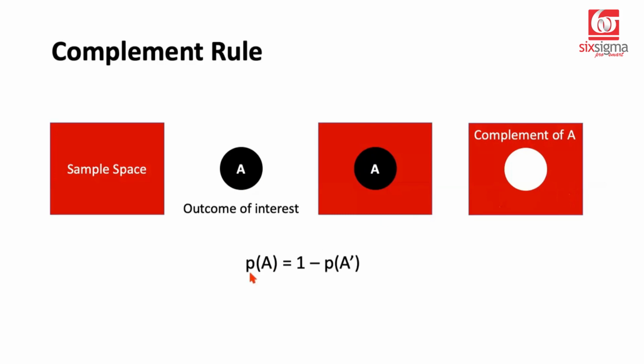Or in other words, we can say probability of an event A is equal to 1 minus the probability of A's complement. So this prime sign here, which we can read as A prime, is representing the complement event. If I bring this P(A prime) here to the left, you can imagine it will be P(A) plus P(A prime) is equal to 1.